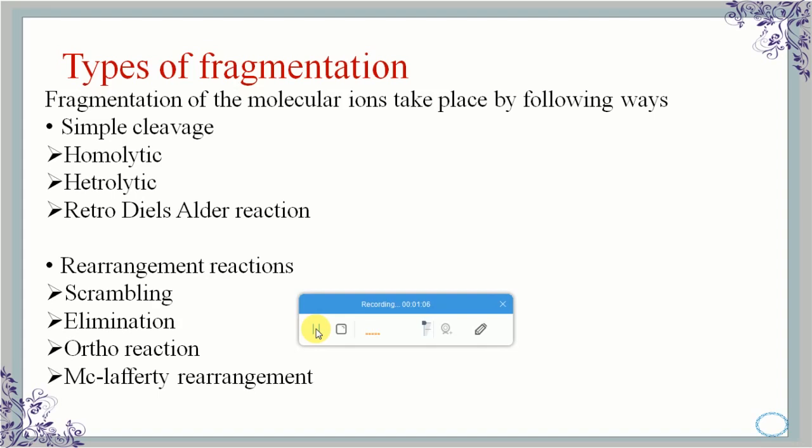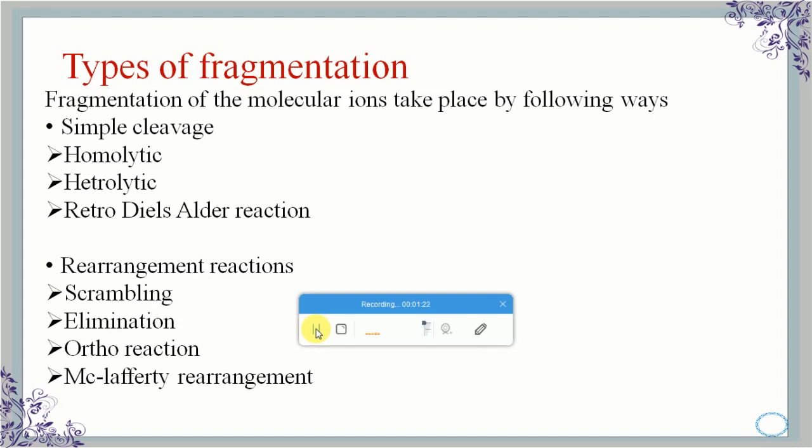This molecular ion provides the information regarding the molecular weight of the compound. Then parent peak: the most intense peak in the mass spectra, whose intensity, the height of the peak, is tallest, is called the parent peak or base peak.